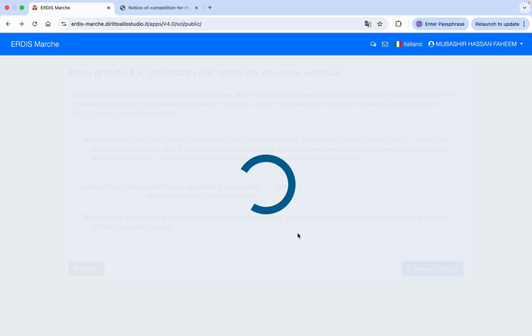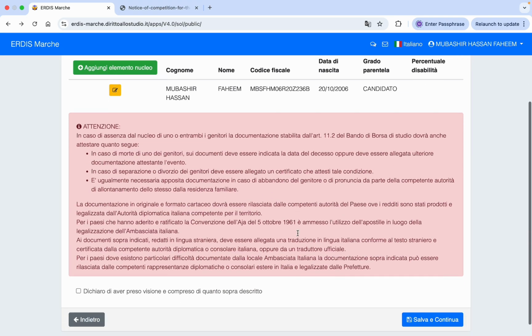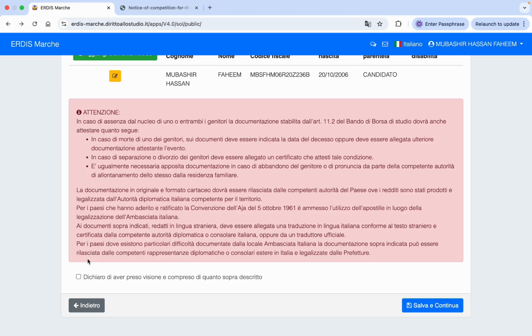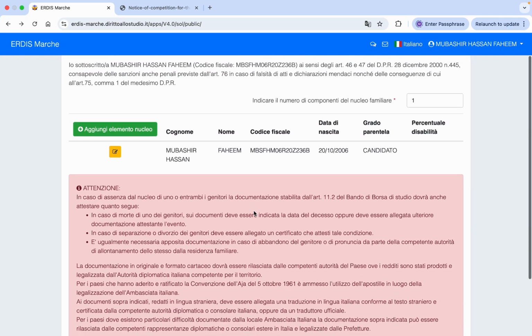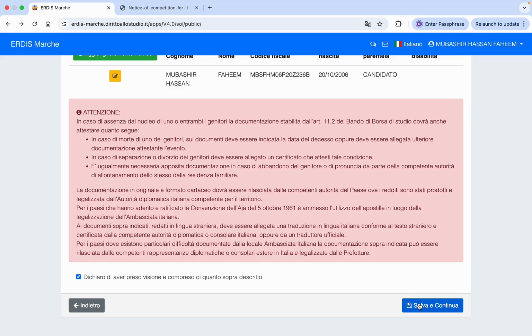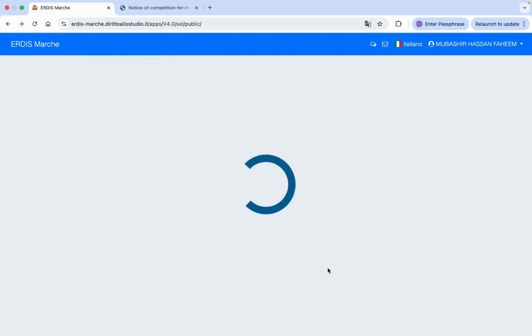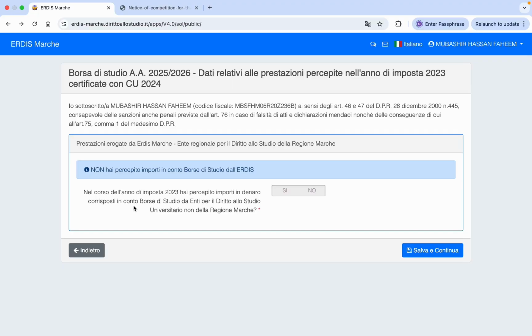Here you can add your family member details like your father, mother and siblings by clicking on this pencil sign, and you can add all the family members that are present on your family registration certificate. You need to tick the declaration box and then click on Salva e Continua. The next query is whether you have received any scholarship in the year 2023, then you need to click on Sì. Otherwise, if you have not received any scholarship in 2023, then you need to click on No, then click on Salva e Continua.